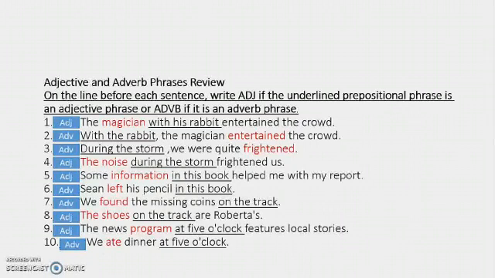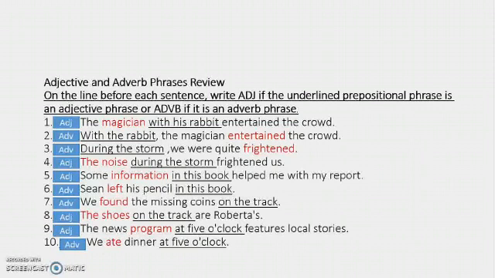Next sentence number 6, Sian left his pencil in this book. So in this book here is an adverb phrase that modifies the verb left. Next sentence number 7, we found the missing coins on the track. So on the track here is an adverb phrase that modifies the verb found. Sentence number 8, the shoes on the track are Robert's. So on the track here is an adjective phrase that modifies the noun shoes.